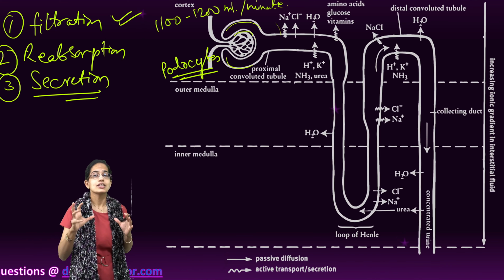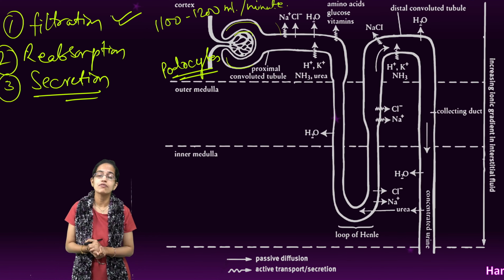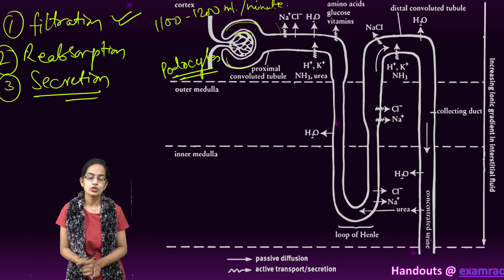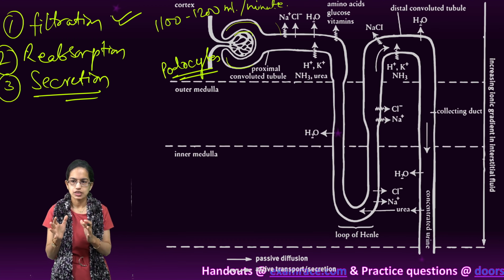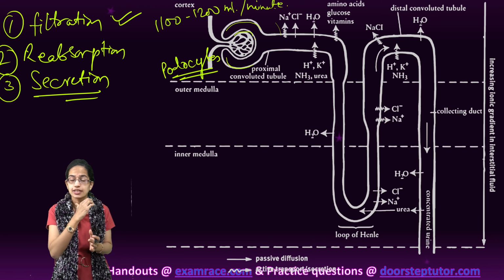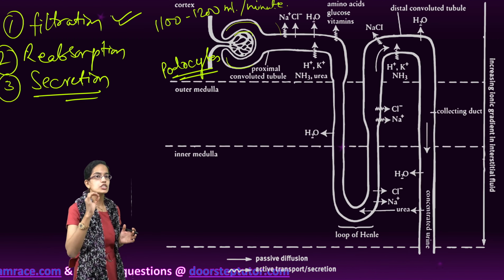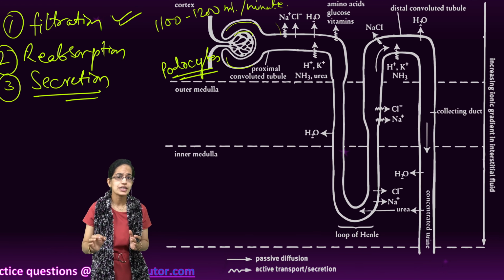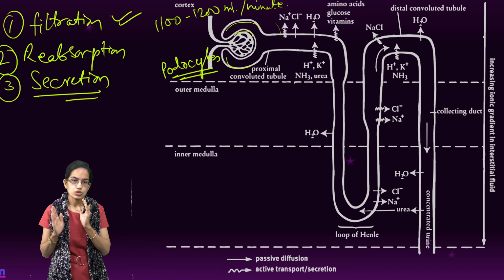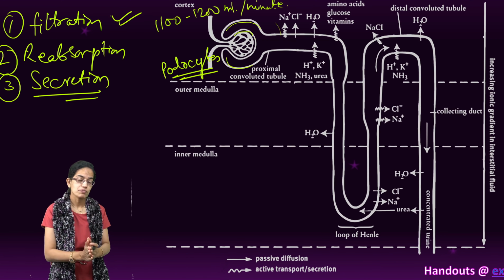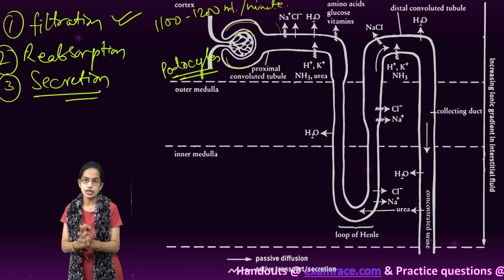This process requires a lot of reduction in the filtrate, and therefore this is also known as ultrafiltration. So where does ultrafiltration take place? The ultrafiltration takes place in the glomerulus region, and the blood is filtered so finely that all of it except proteins passes to the Bowman's capsule.